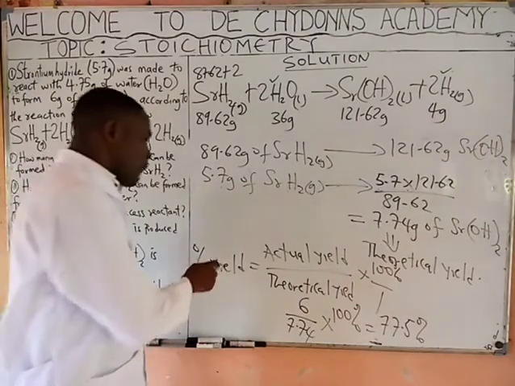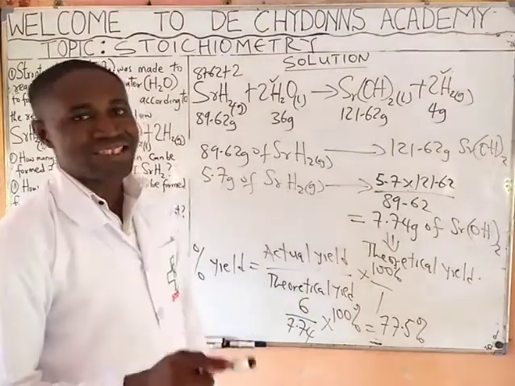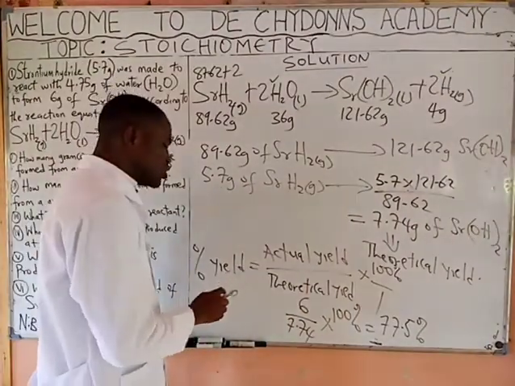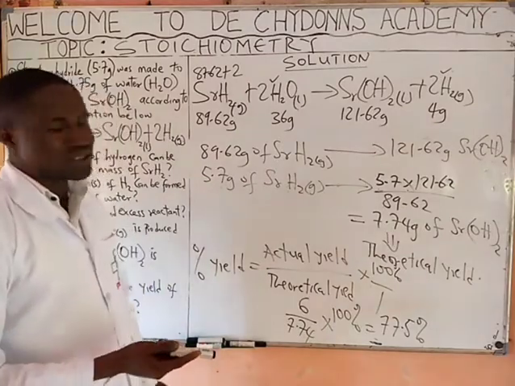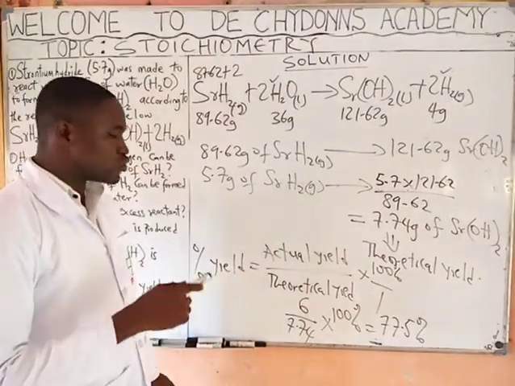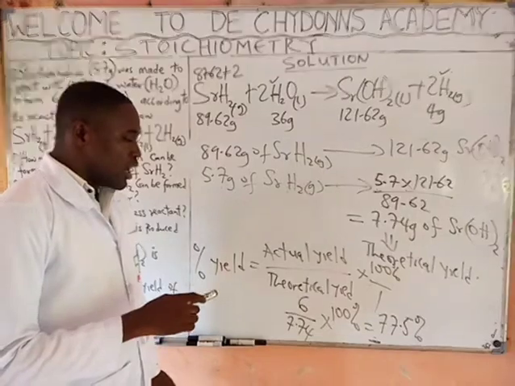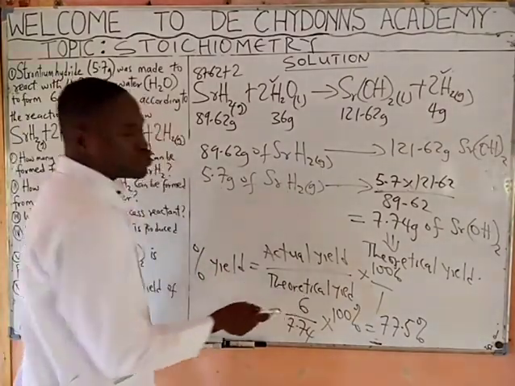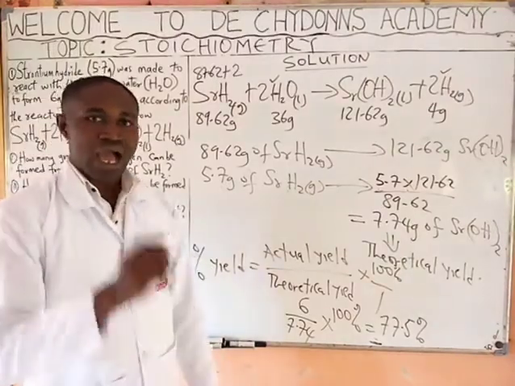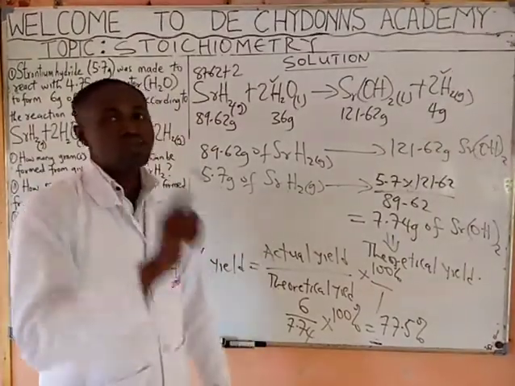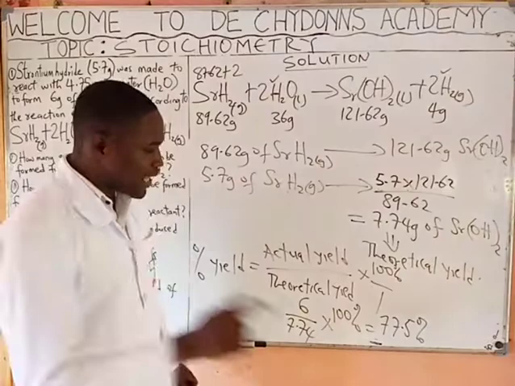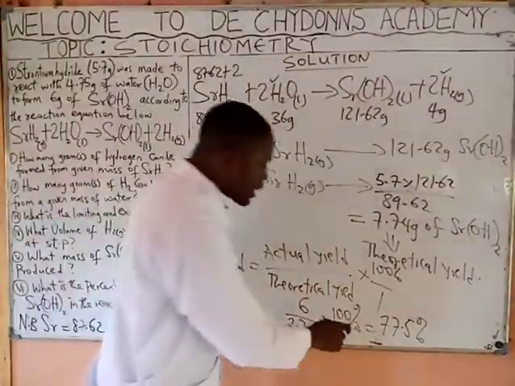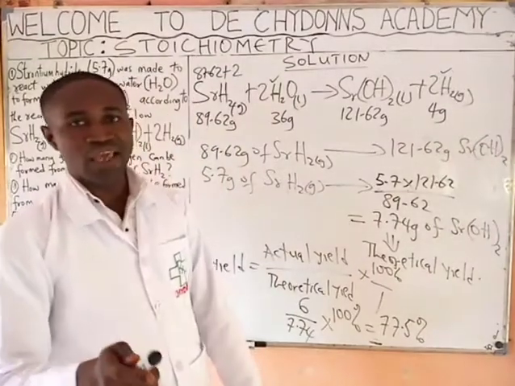Note that your percentage yield should be less than 100%. So if the percentage yield is more than 100%, it's not a good reaction. So it should be less than 100%. That is, the theoretical yield should be more than the actual yield. Percentage yield should be less than 100%. As you can see, our own is less than 100%. That is some 7.5%.